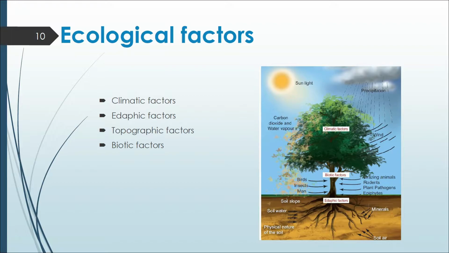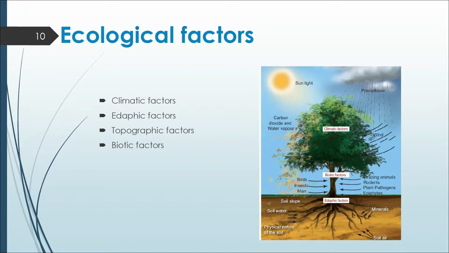All such factors which lie together along with the many organisms that coexist in an environment are called environmental factors or ecological factors. Ecological factors are broadly classified into biotic and abiotic. Biotic meaning living components and abiotic meaning non-living components.